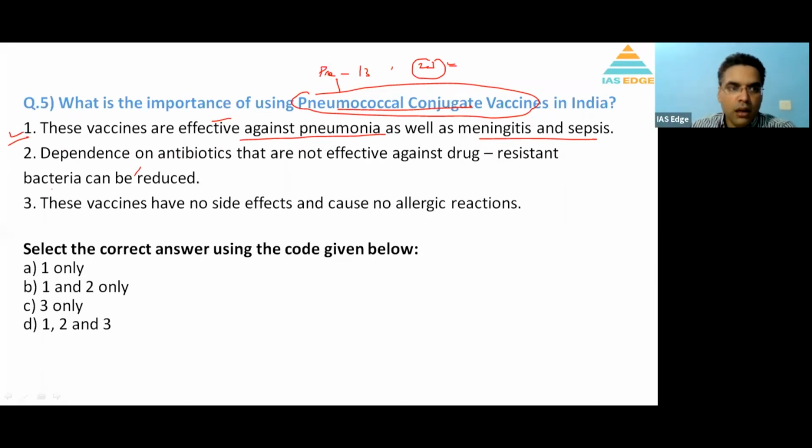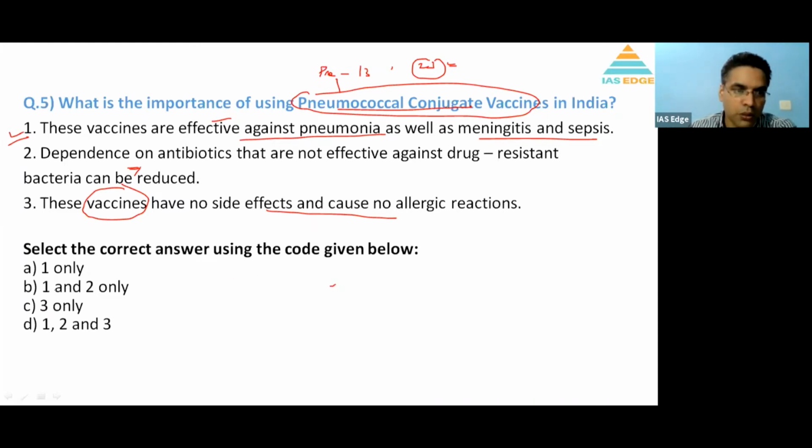So 1 is correct. Then that means A, B, and D. Now come to statement number 3, because 2 would be a little tricky here. These vaccines have no side effect and cause no allergic reaction. Now any vaccine, you cannot say with 100% certainty that there will not be any kind of allergic reaction. Allergic reaction can happen. It might vary from people to people. Some people might have zero reactions. You might have slight fever. You might have some kind of effect on the skin. So that can happen. So 3 is incorrect here.